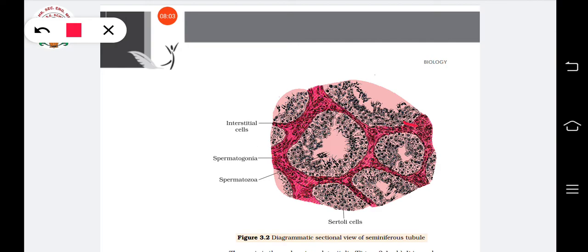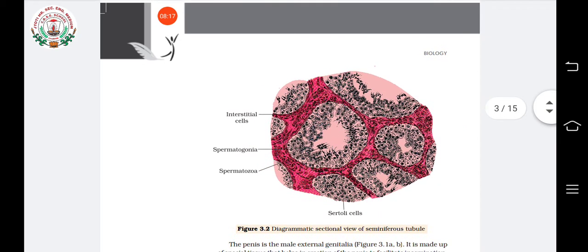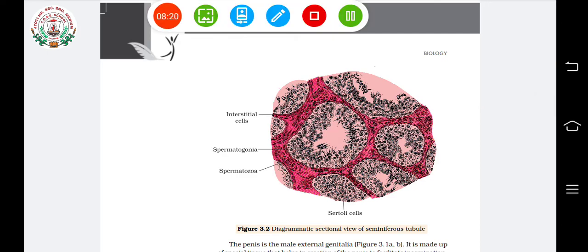Okay. If you see the section of a seminiferous tubule, the inner side is lined by 2 types of cells. What are they? They are spermatogonia. Spermatogonia will give rise to the sperms.